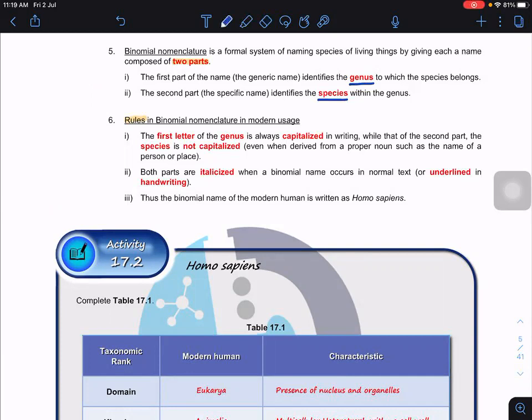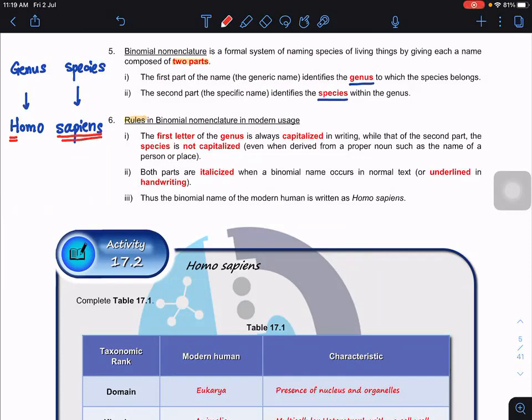Now, for example, when you write for human, Homo sapiens. Homo is from the genus, sapiens from the species. So it's a binomial, two parts. Can you see that? Two. Now, when you write the genus, the first letter must be a capital letter. The first letter must be a capital letter. Sapiens, no capital letter at all.